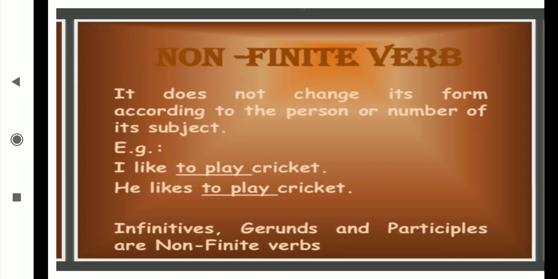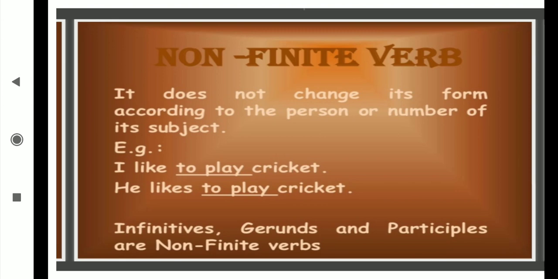Okay. Now a non-finite verb does not change its form according to the person or the number of its subject. Okay, if the subject is singular, plural, masculine, feminine, the gender doesn't matter. It doesn't change according to the subject. Then, I like to play cricket, he likes to play cricket.